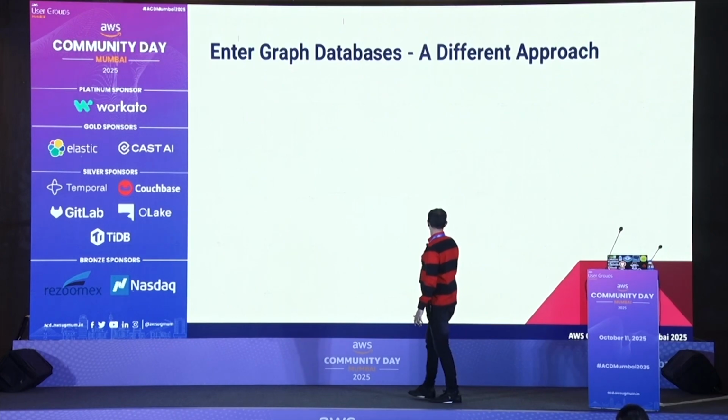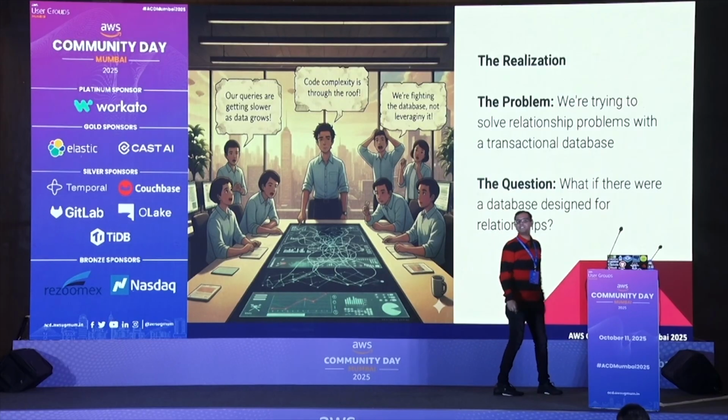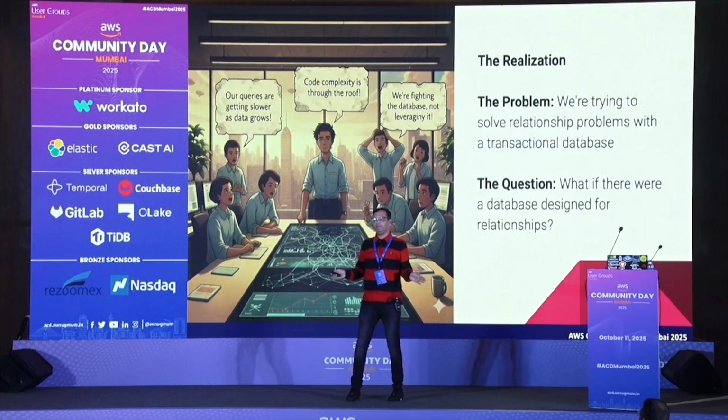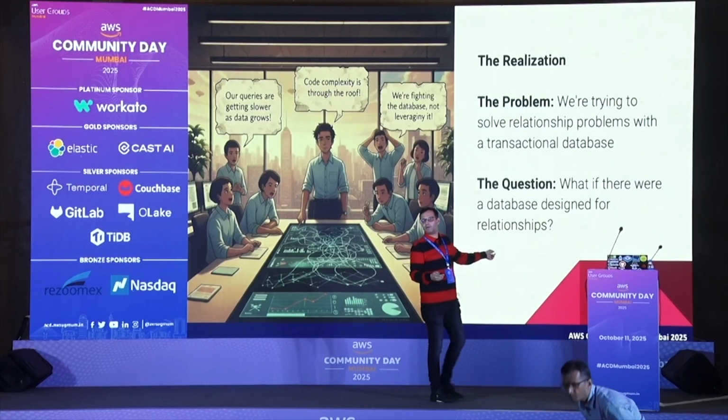Sorry, what happened? Okay. Yeah. The question is, what if there is a database designed for relationships? So that's why we have a database for relationships. So don't always use a screwdriver to hit a nail. We have a hammer. Find the right tool for the right thing. That is what I want to convey.